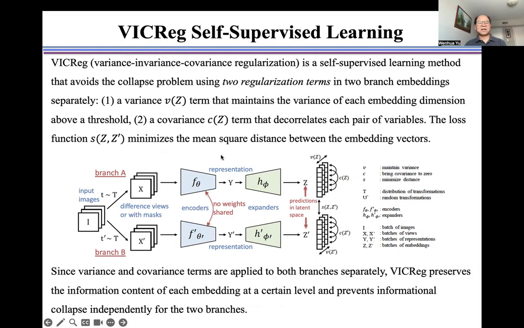Here is the architecture of the VICReg model. This is the input image batch, this is branch A and this is branch B. We use the loss information S to train the model with two regularization terms, variance V and covariance C. Since the variance and the covariance terms are applied to both branches separately, VICReg preserves the information content of each embedding at a certain level and prevents informational collapse independently for the two branches.